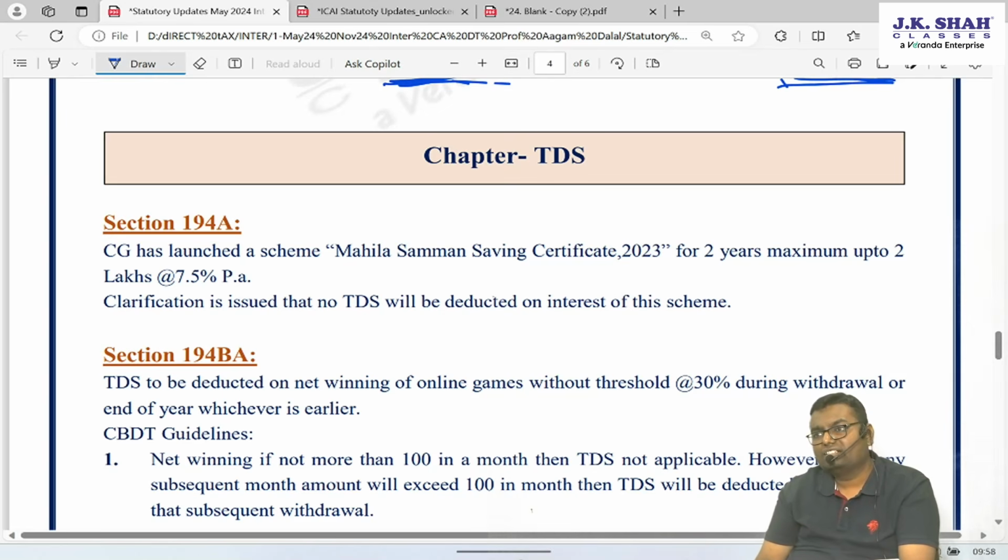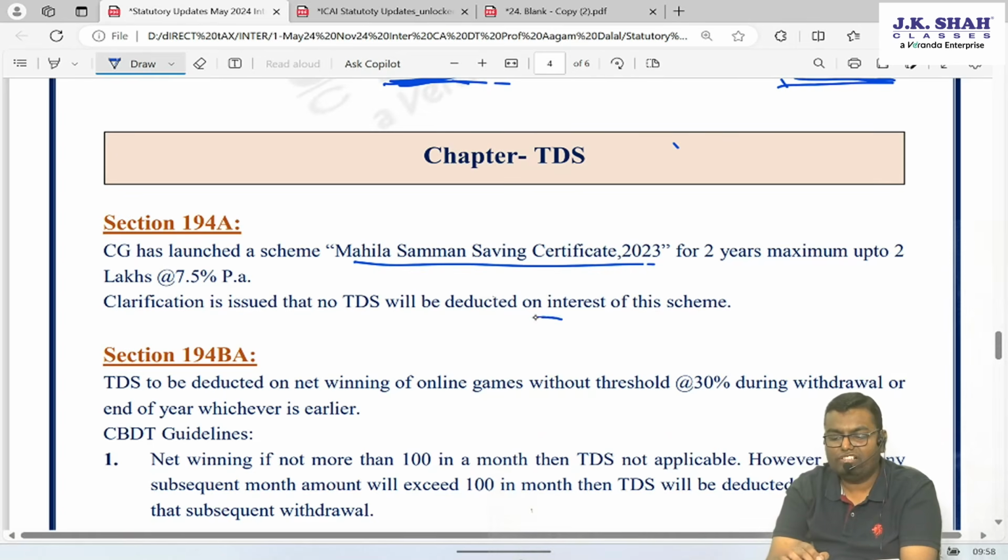Now, last year in the budget, Nirmala Sitharaman Madam issued one scheme, Mahila Samman Saving Certificate 2023, that any lady can invest up to rupees 2 lakh for 2 years and the government will give 7.5% interest for 2 years. Just as a clarification, CBDT has said that on this scheme, whatever will be the interest, TDS will not be deducted.